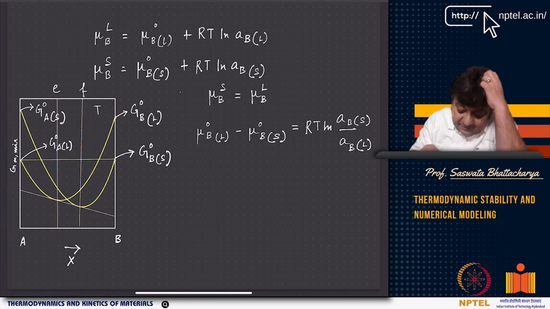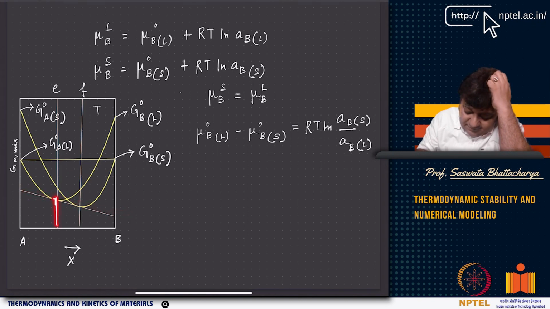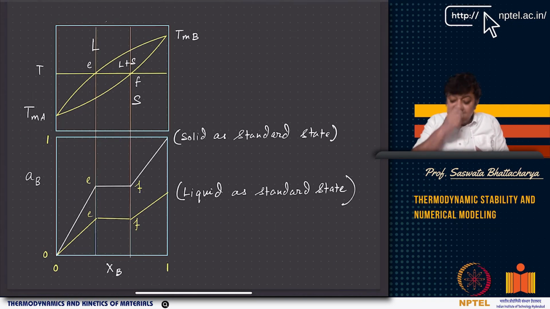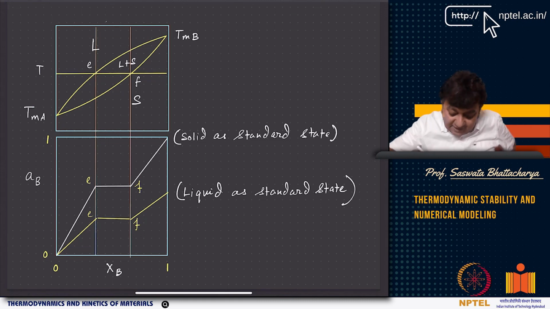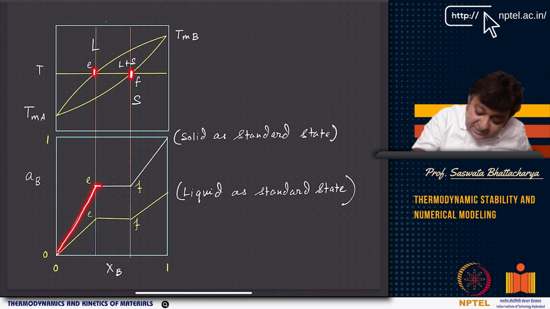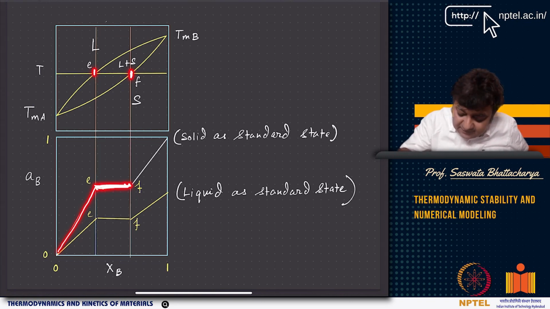But whatever I take, the tangent construction, which basically gives me the equilibrium compositions, does not change, correct? And if you look at the activities, and you think that activity is based on mole fraction, as you can see, between activity and mole fraction you have a slope here. But as soon as you go to the two-phase region, between E and F, you basically see there is no changing activity.